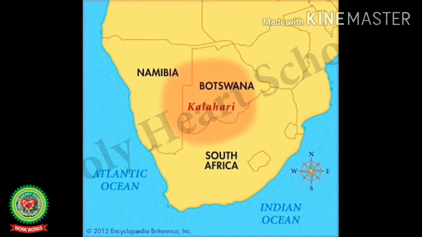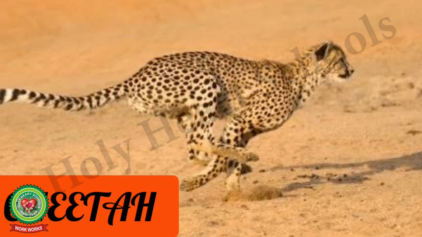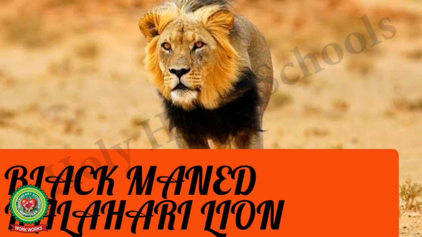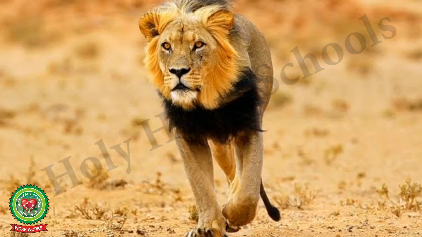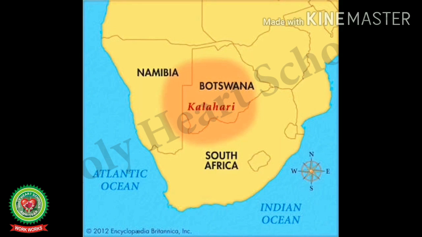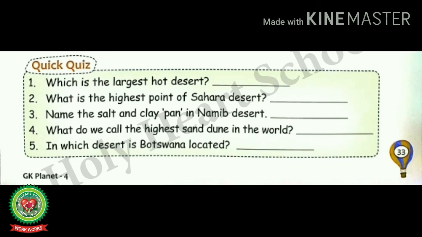One of the more unexpected Kalahari Desert facts is that all three big African cats can be found here: cheetah, leopard, and the famous black-maned Kalahari lions. The Kalahari is the southernmost desert in Africa. It is the sixth biggest desert by area on earth and the second biggest after the Sahara Desert. In the southwest, it merges with Namib Desert.